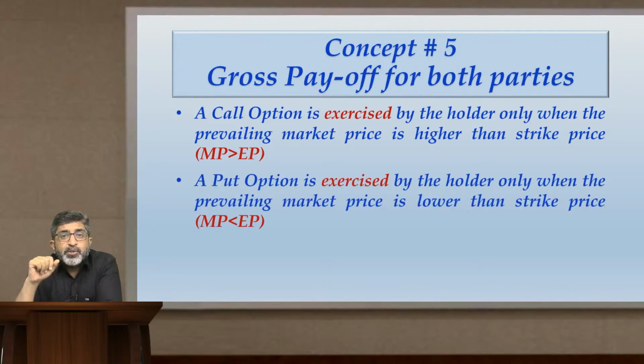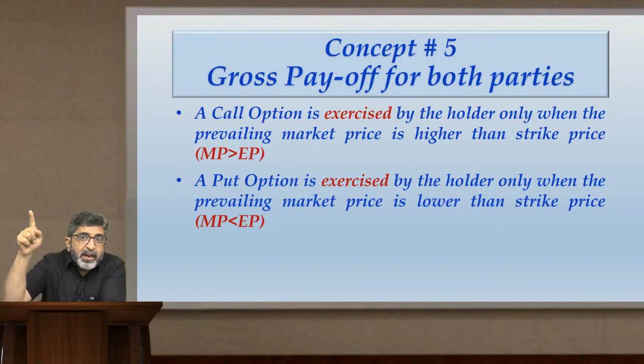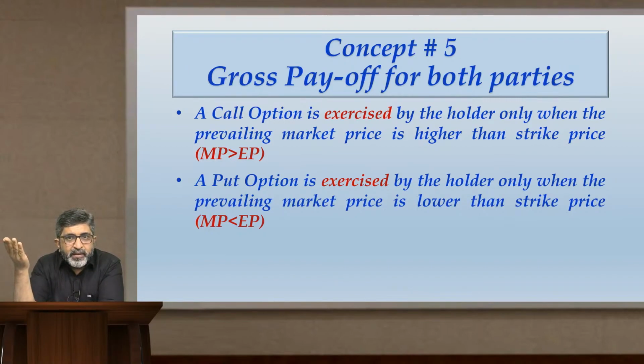If it is a put option, if it is a right to sell, suppose I have a put option, I have an option contract where I have the right to sell the share at 380. If the prevailing market price is 400, why will I exercise my right to sell the share at 380 where in the open market I can sell it for 400? Then the option becomes worthless.